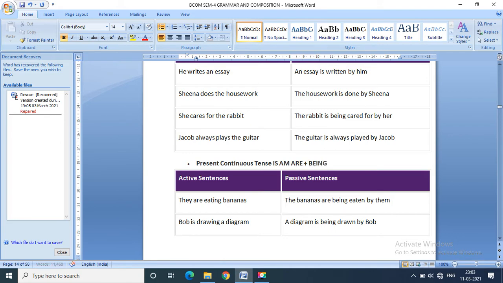For the continuous tense, being is always needed, plus past participle, which is required for the continuous tense. So we follow this format in the structure.